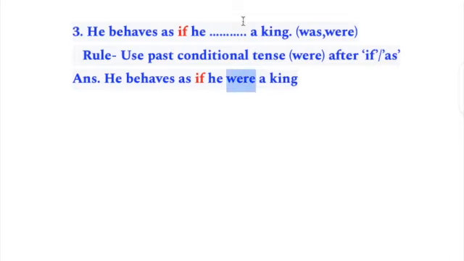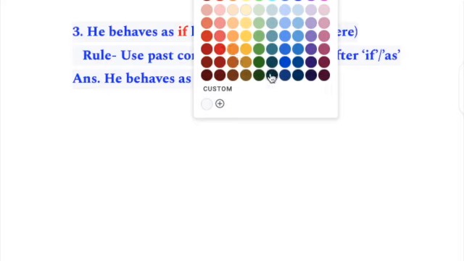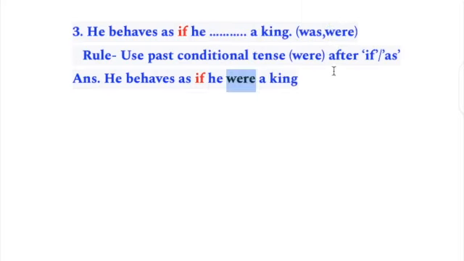Let me turn it in green. So learn the rule. When we have a condition like if or as in a sentence, we use were, not was, irrespective of any subject. I, we, they, he, she, it will be followed by were. Learn this. Okay, let's go and understand rule number 4.